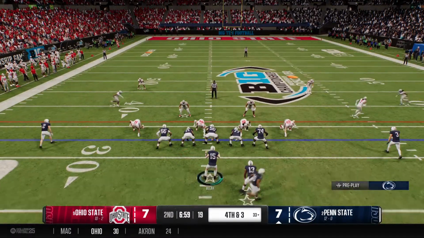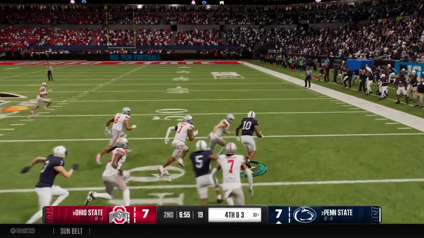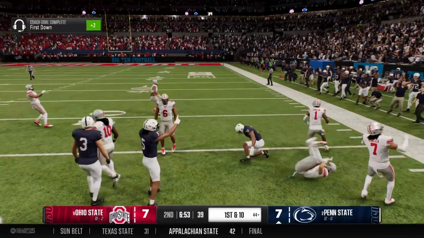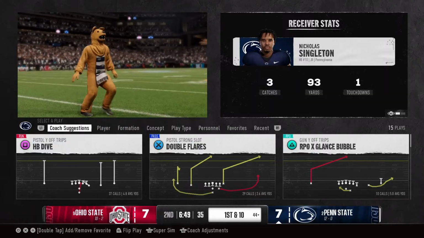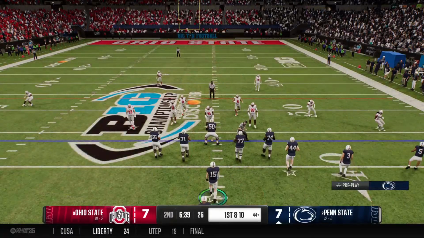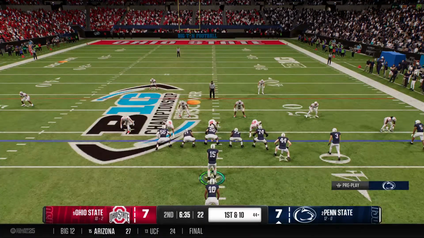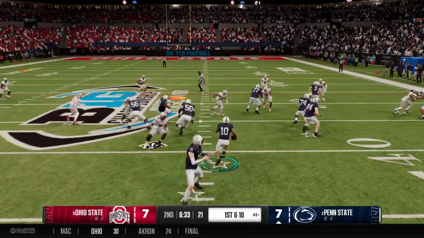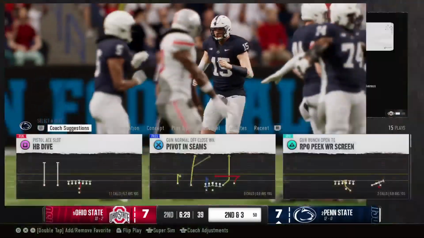And the back now goes in motion. RPO here, 4th down completion to the right. You bring him down at the 44. That's a solid gain, getting closer to midfield now. Gutsy call to go for it, but it works. The quarterback and receiver are in sync, and you pick up enough yards to move the sticks. And he's able to find some room before they finally bring him down.